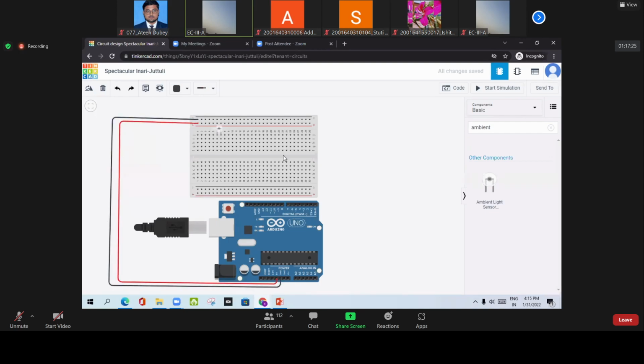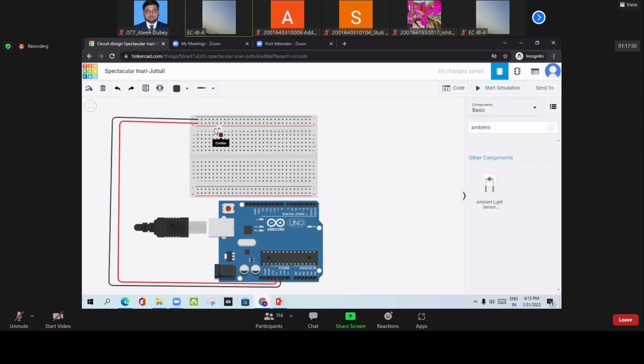Whenever the Arduino turns on, we will write a program, and all the points on this breadboard, that means these horizontal points, will be at 5 volt, and these will be at 0 volt ground.